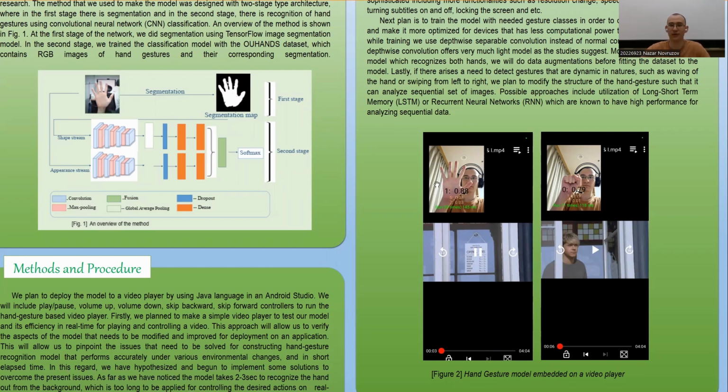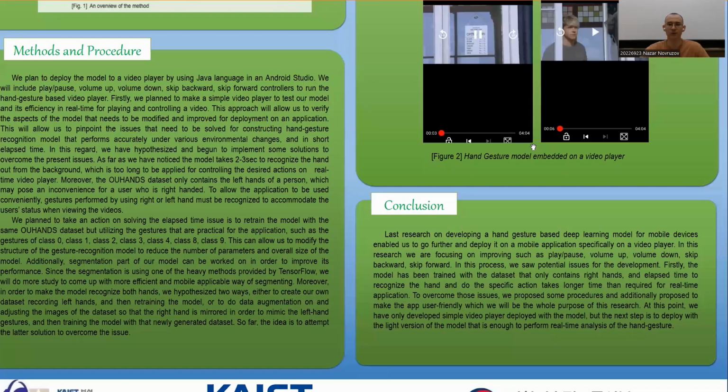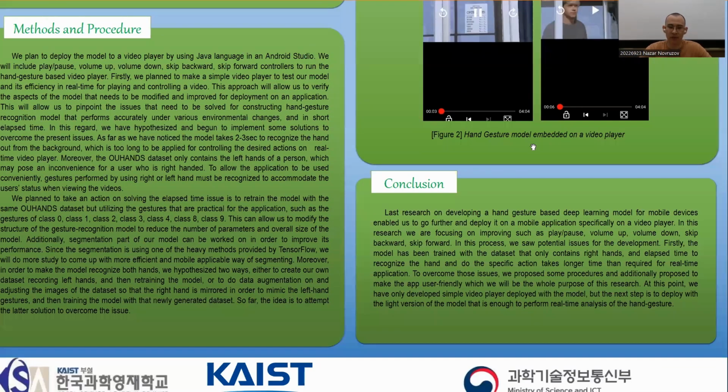And lastly, if there is any need to detect gestures that are dynamic in nature, such as waving the hand or swiping left or right, I think we will modify the model structure a little bit to analyze a sequential set of images. Possible approaches include long short-term memory, which is LSTM, or recurrent neural networks, RNNs, which are known to achieve high performance.